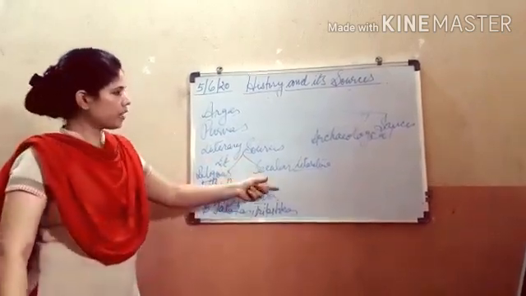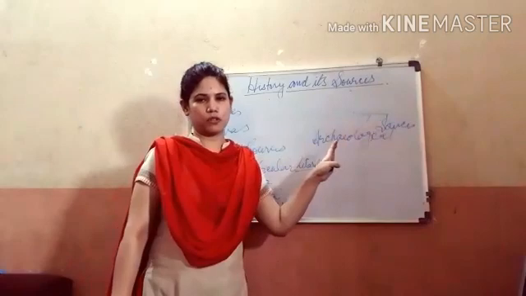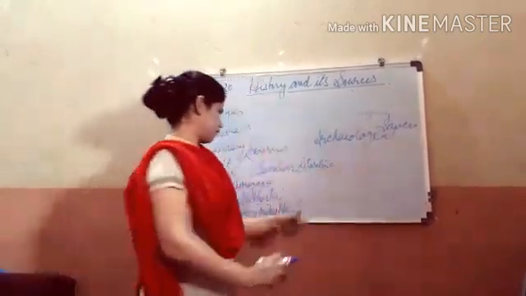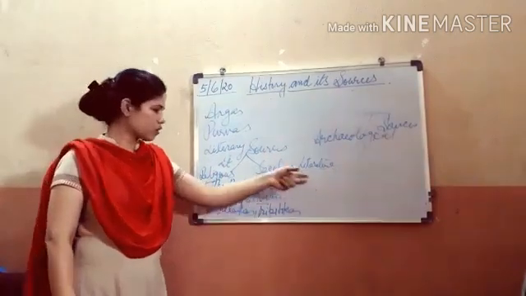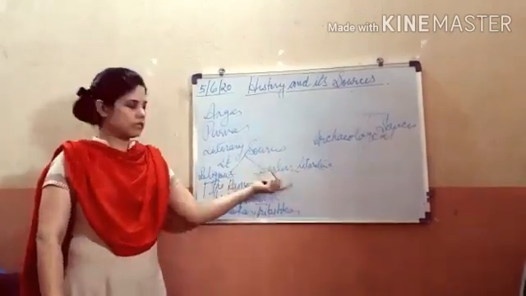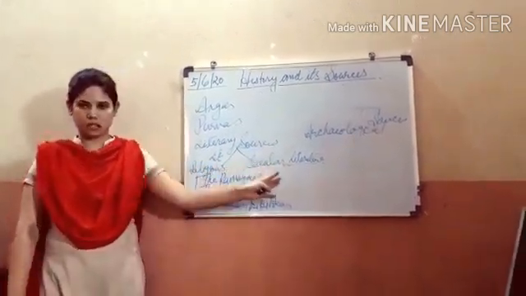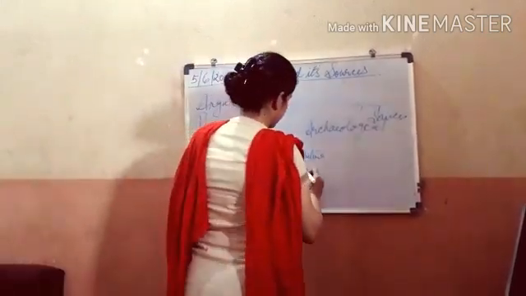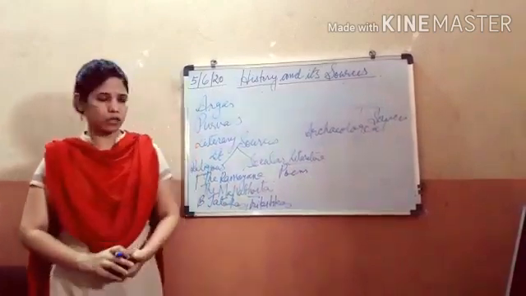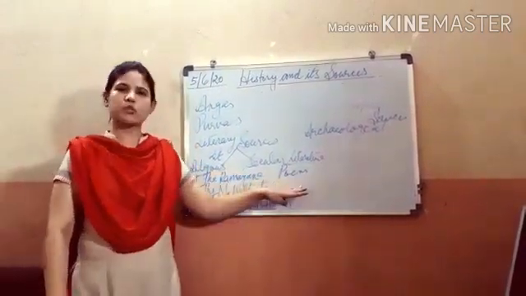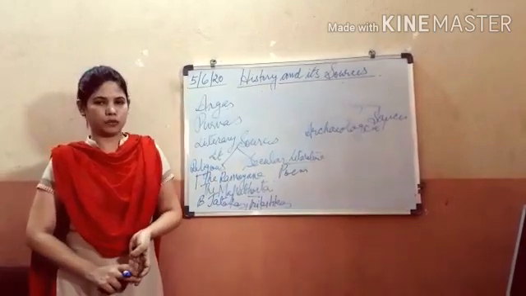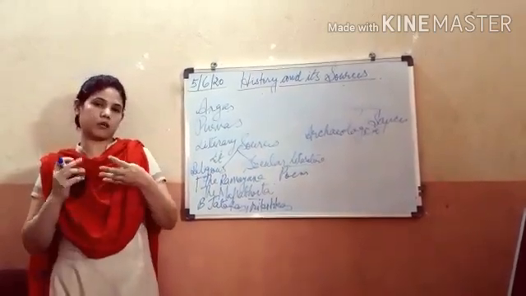Now we have the archaeological sources. In archaeological sources also we have three divisions. Sorry, I forgot, secular literature. Now secular literature deals with what is not religious, and it basically deals with poems, plays, dramas. Various books were written, like Kalidasa wrote Meghdut and Abhigyan Shakuntalam. Arthashastra was written by Kautilya.